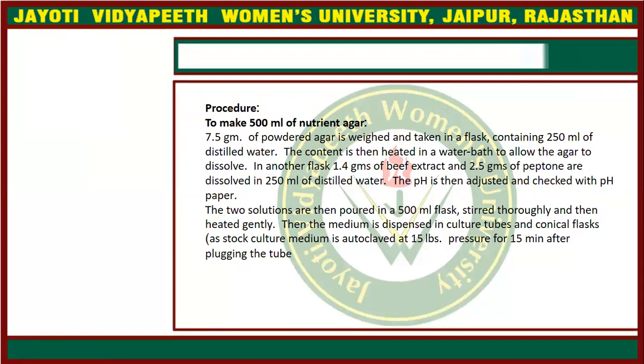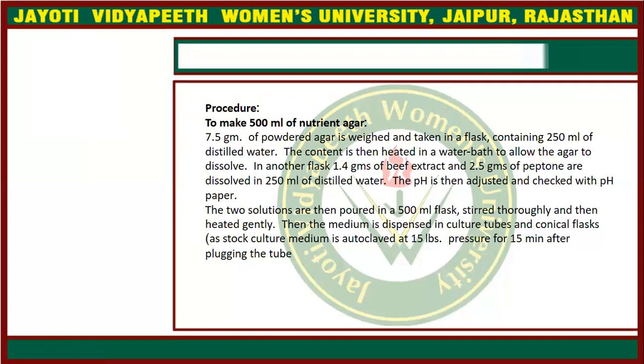How can we adjust the pH? First, we check the pH. If the pH of the media is lower than 6.5, then we can increase the pH by adding NaOH. And when the pH of the media is higher than 7, then we can lower the pH by adding HCl. So we can adjust the pH. It is a very simple procedure.